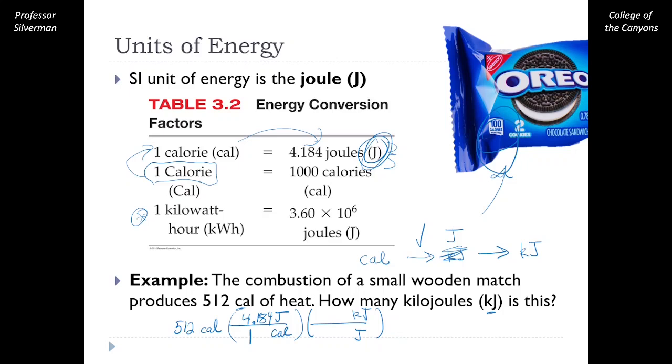I like to ask myself which is bigger. Here a kilojoule is big. We're going to need 1,000 of those little joules to be the same as 1 of our big kilojoules. We can plug this into the calculator and get our final answer.